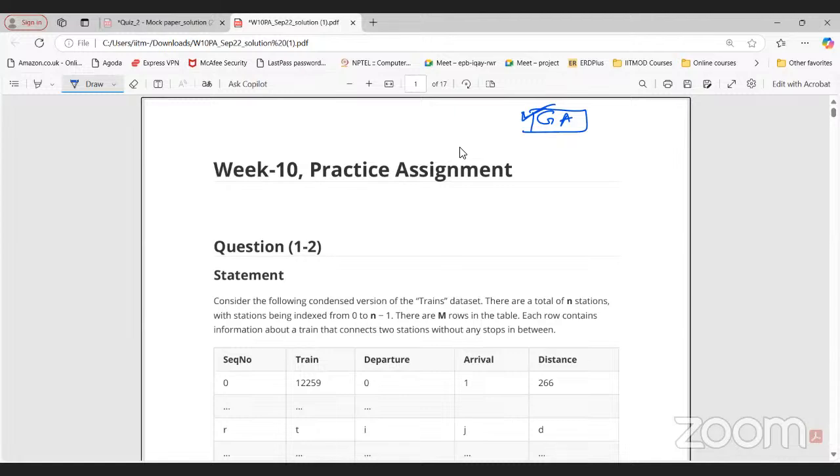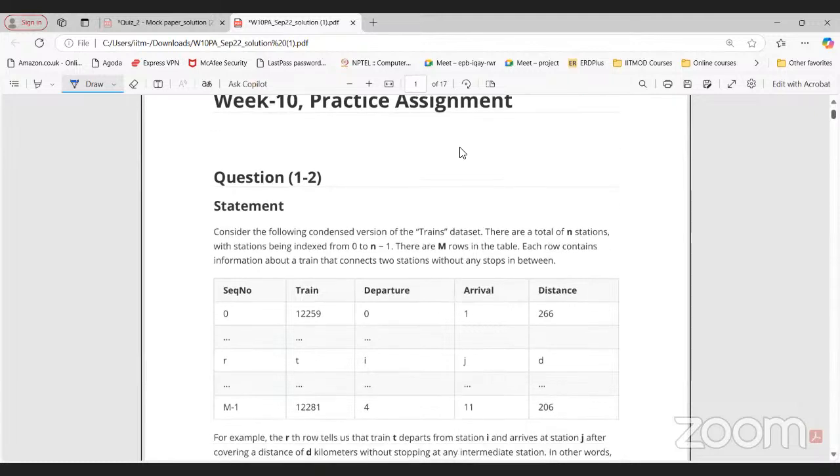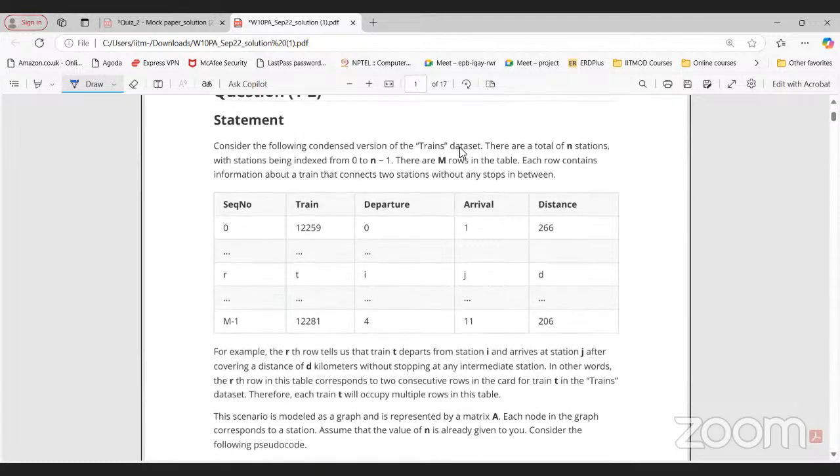Okay, let's solve the question now. So this is week 10, and we have very little time for week 10. So directly I'm going to explain the practice assignment because Wednesday is the deadline for this. And if you observe, it is just an application of what we discussed in week 9: graph, then graph and dictionary, the adjacency matrix and all those concepts. Let's try to solve this question here.